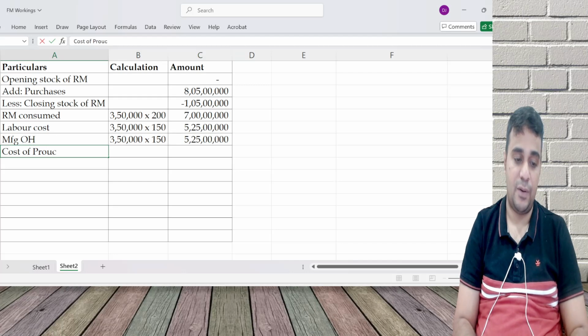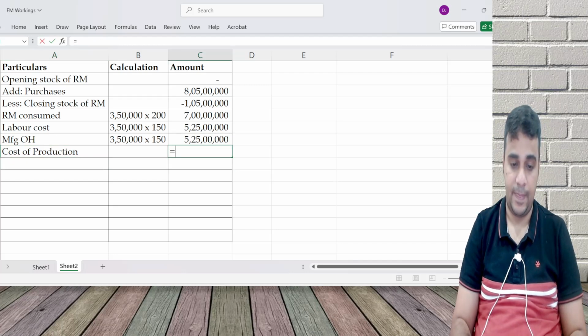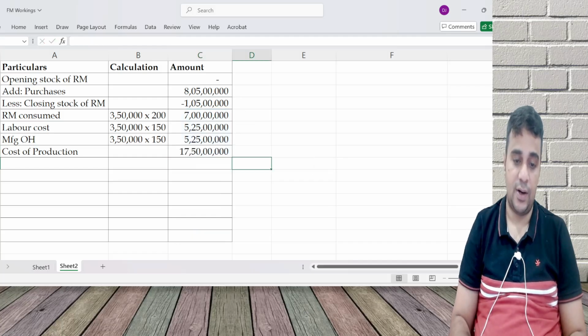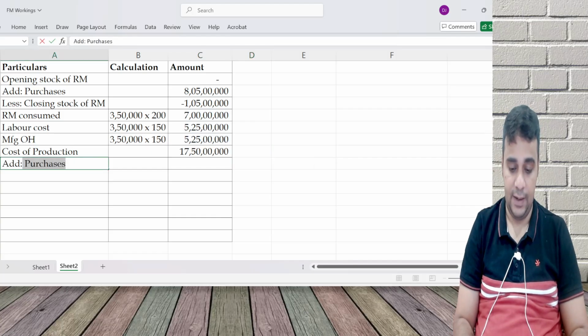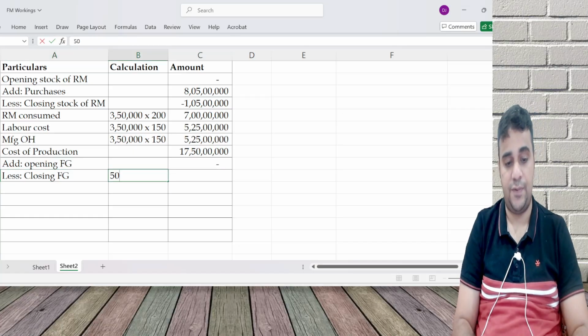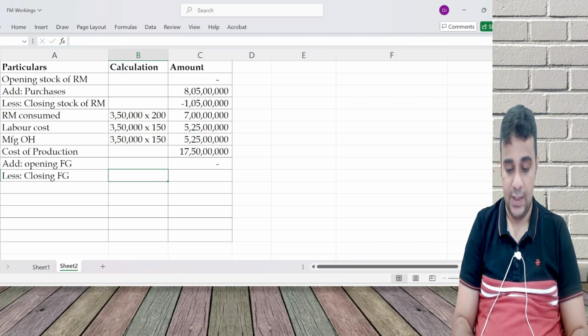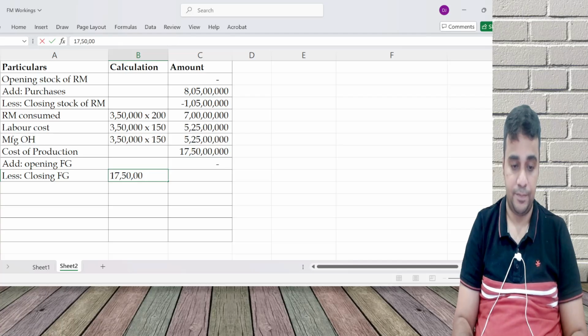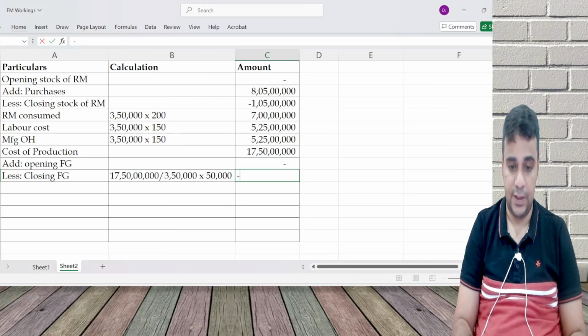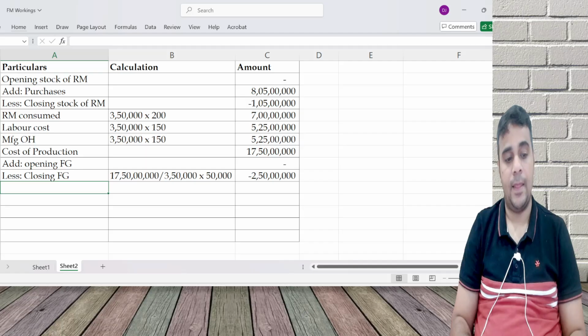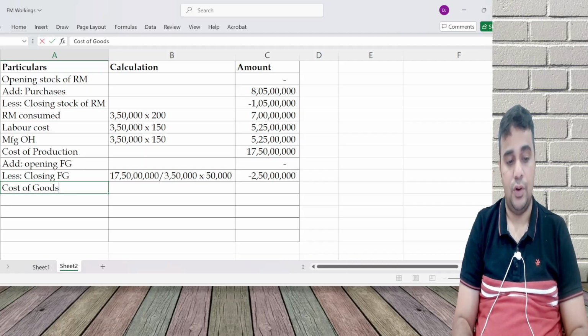Get cost of production. WIP is not there. This is for 3 lakh 50,000 units. Add opening FG 0, less closing FG. Closing FG is 50,000 units. So 1750 divided by 3 lakh 50,000 into 50,000. Then get cost of goods sold.